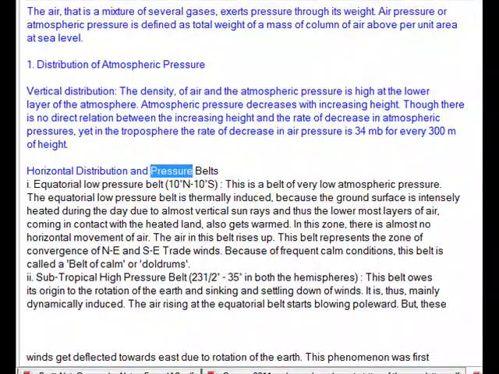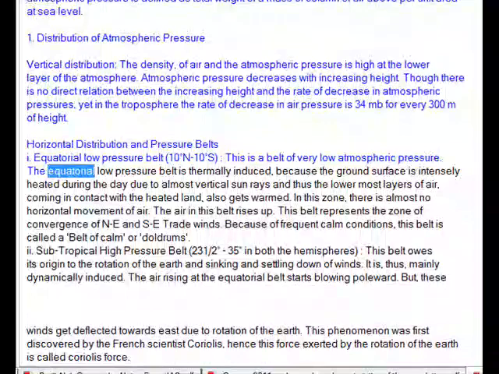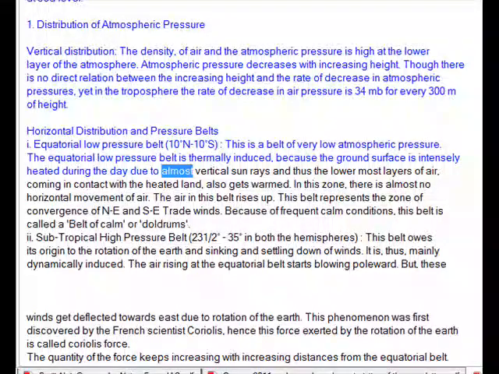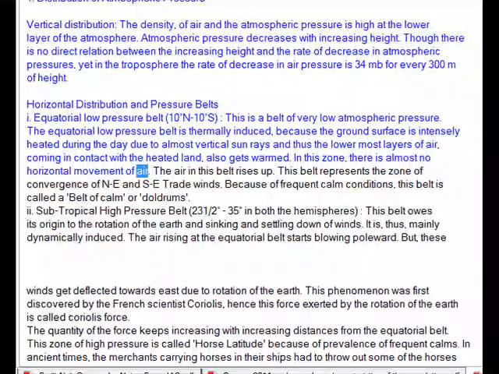Horizontal distribution and pressure belts. I. Equatorial low pressure belt, 10 degrees N to 10 degrees S. This is a belt of very low atmospheric pressure. The equatorial low pressure belt is thermally induced because the ground surface is intensely heated during the day due to almost vertical sun rays, and thus the lowermost layers of air coming in contact with the heated land also get warmed. In this zone, there is almost no horizontal movement of air.